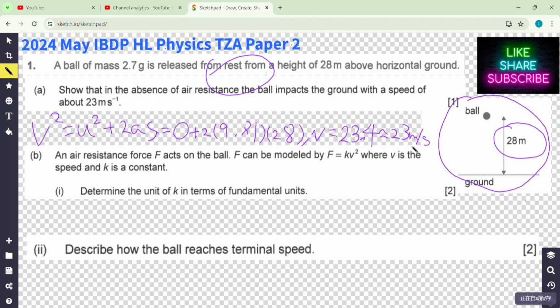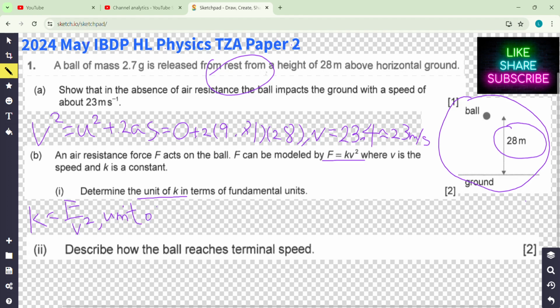Excellent. Next one is about air resistance. This is a fast one, so the model is kv squared. So we are asked to determine the units of k. So change the subject to k, right? Change the equation. So k equals F over v squared. So straightforward. The units of k